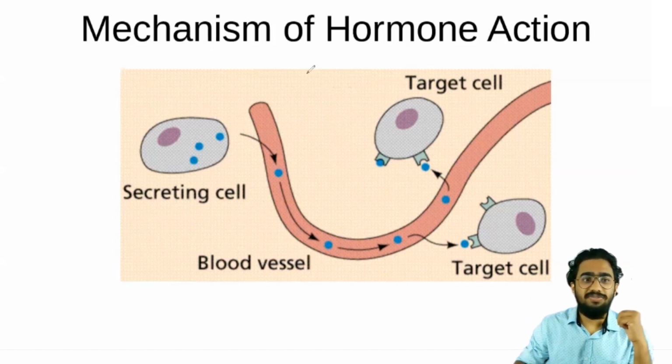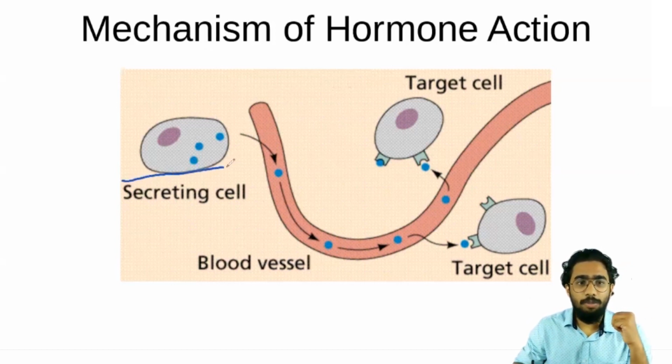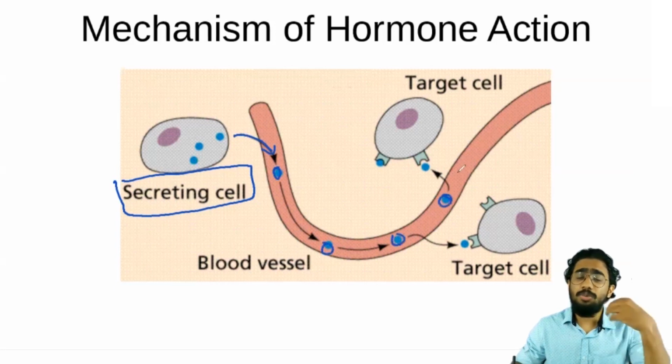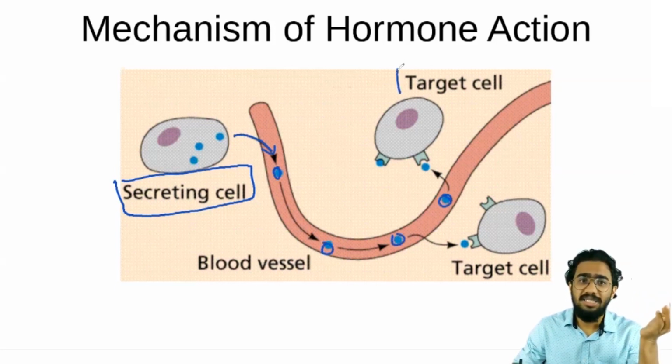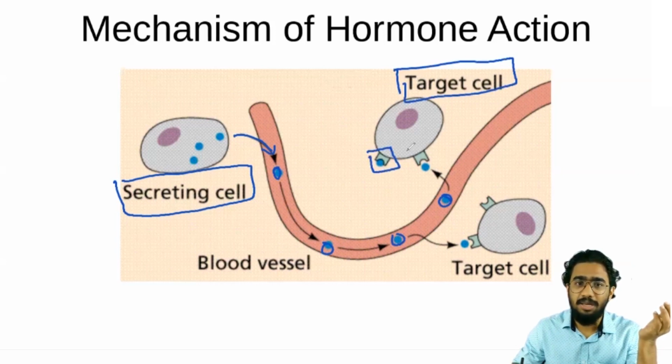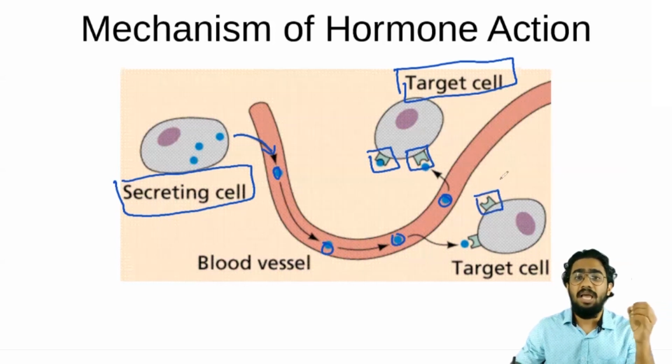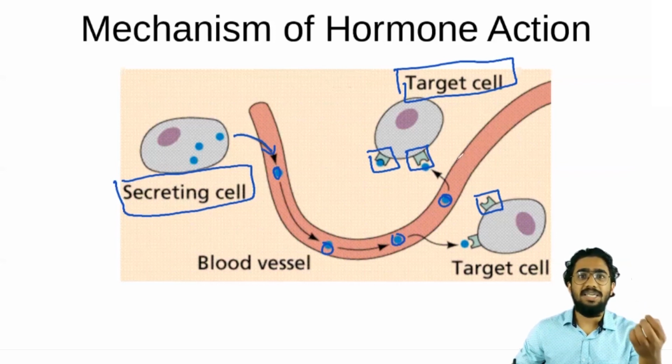You can see in this figure, there is a hormone secreting cell here. From the hormone secreting cell, the hormones are released into the bloodstream, so they spread all over the body through the bloodstream, and when they reach the target cell, they bind to specific receptors on the target cell and produce their action here. To learn the mechanism of action, let's see how the receptors and the hormones interact.